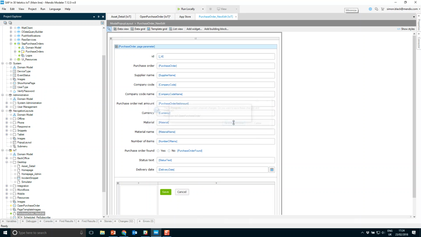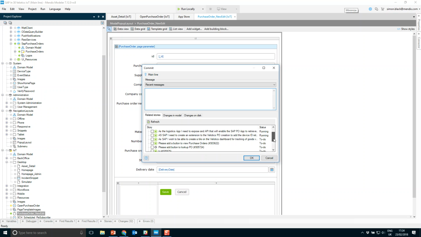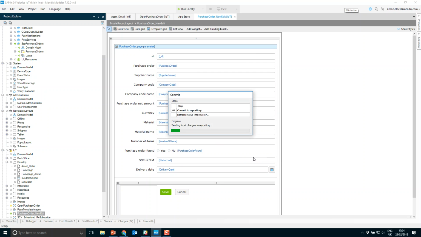So if we go ahead and commit that now, we can select the user stories that we've actually been working on and give a commit message as well. So we can select the S/4HANA feedback item, and we can hit OK. This will take all those changes now, package those up, and commit those into our central SVN repository.